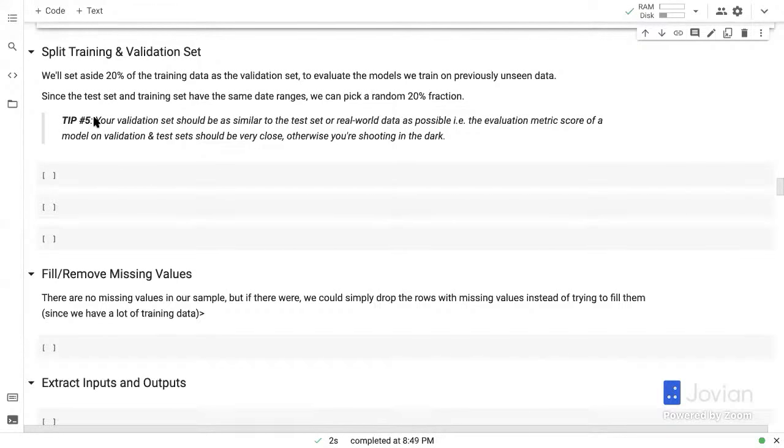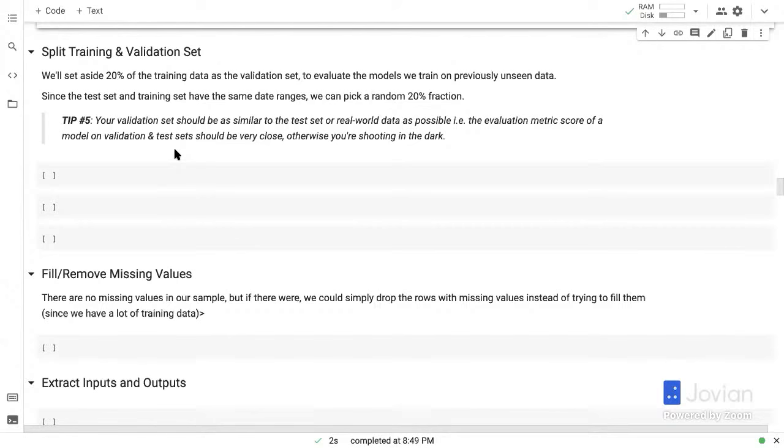And the way you know that is when you find the root mean squared error on the validation set, and you can do that because you can get predictions from your model and you have the actual targets for the validation set, and you can compare those and calculate the root mean squared error. So the way you know that the validation set is close enough to the test set is when the evaluation metric of the model on the validation and test set is very close.